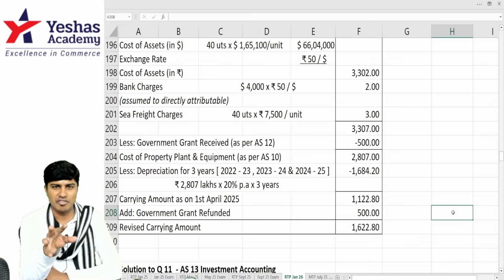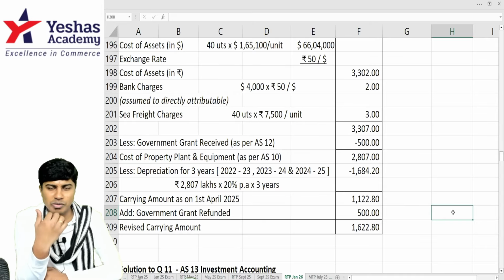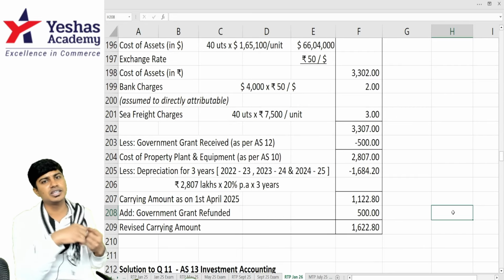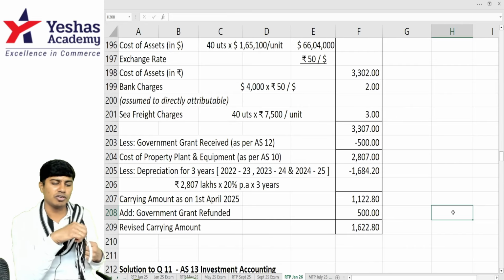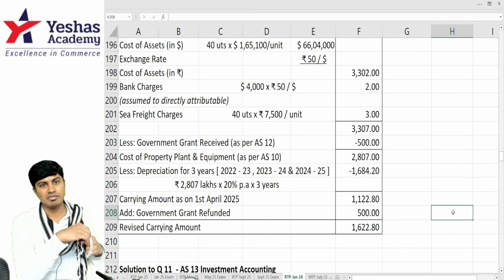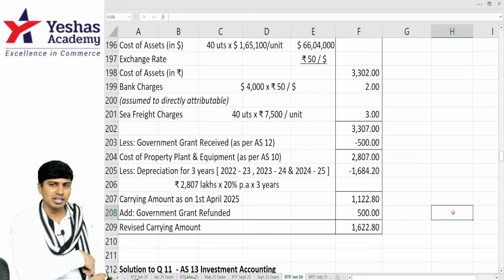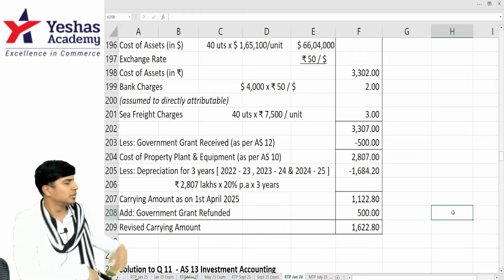Government could have been a little kind to us. They could have told us, okay, out of 500, you keep 400, you give me 100, or you keep 300, you give me 200. No, government was not kind in this case. Government asked for a full refund of the full 500 lakhs, which is 5 crore rupees, what they had given as grant, forgetting the good that we have done in the last 3 years to a lot of patients whom we've sent to God.